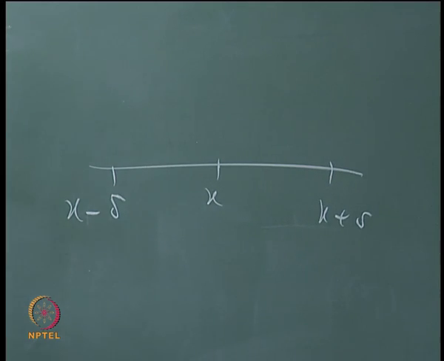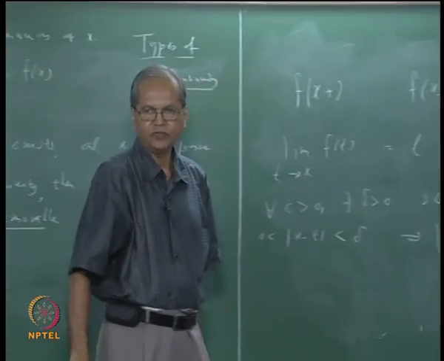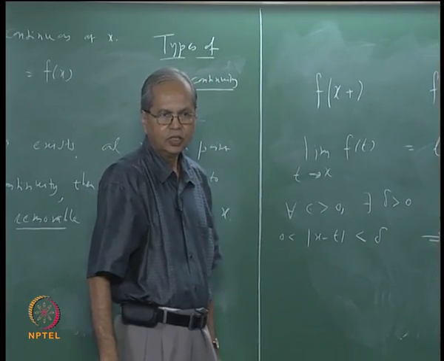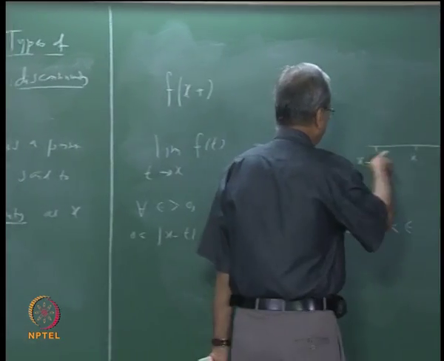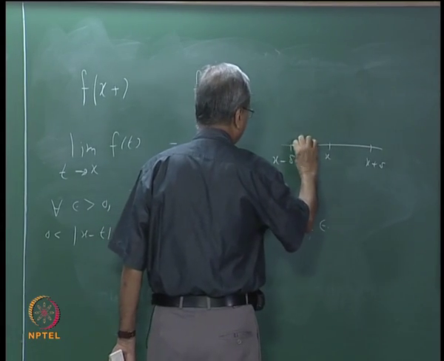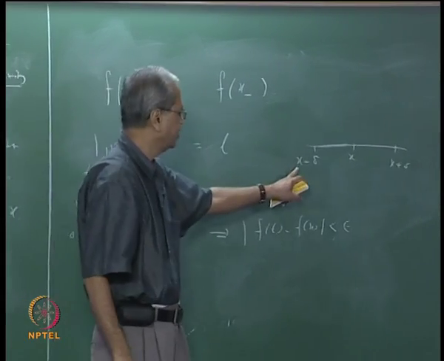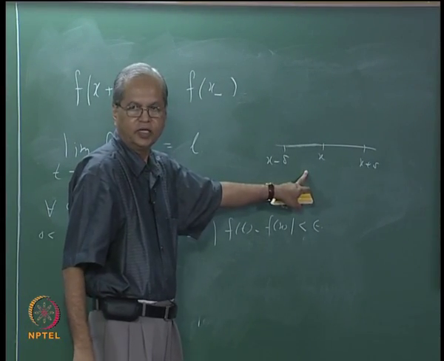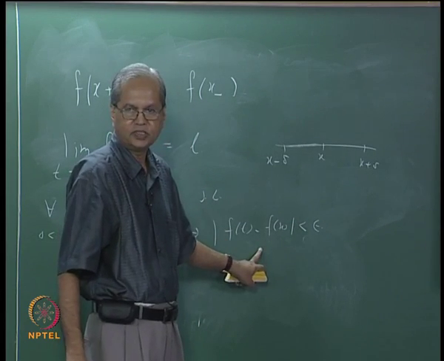If t lies in this interval, then ft should lie between fx minus epsilon to fx plus epsilon. Now instead of letting t lie between this whole interval x minus delta to x plus delta, suppose I say that t lies only in this interval. What I say is that t lies in the interval x minus delta to x, and for that t suppose this happens, mod ft minus fx is less than epsilon.